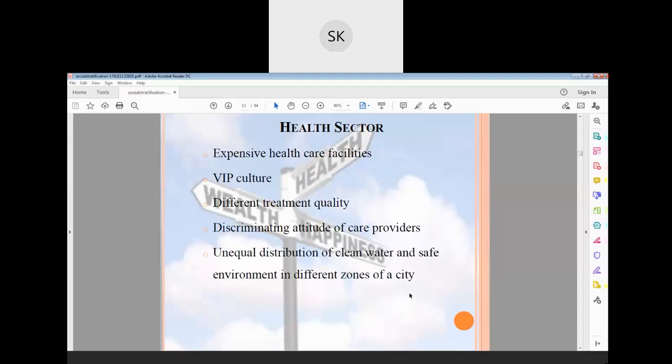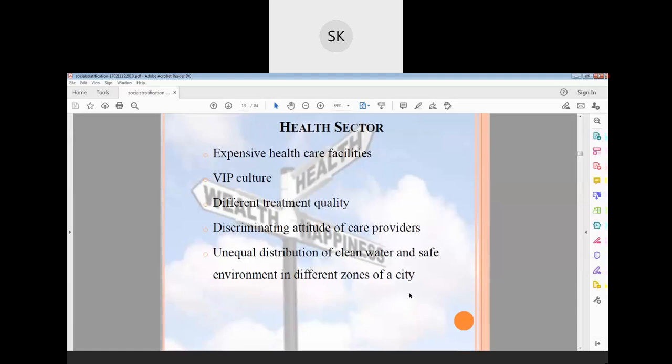Expensive healthcare facilities. For example, many people cannot check their corona testing in a private hospital. Even a corona treatment will cost lakhs and lakhs, and sometimes they might be cured, sometimes not. But expensive healthcare existing is not the stratification itself. It cannot be accessed by everyone.